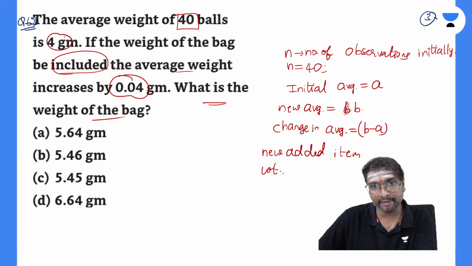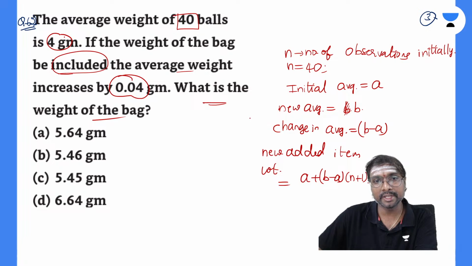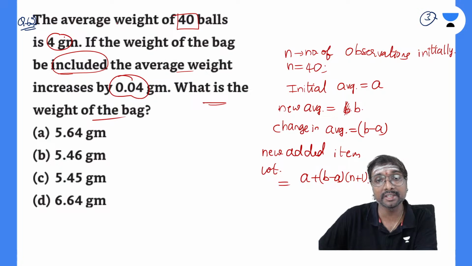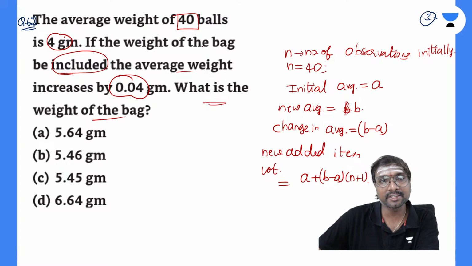New added item weight will be equal to which one? This, that is your A plus (B minus A) into (N plus 1), you can say, if you just observe, right? Is that clear? So then what do you have here, everyone? If you just observe it, the initial average A will be how much? What is that initial average value?